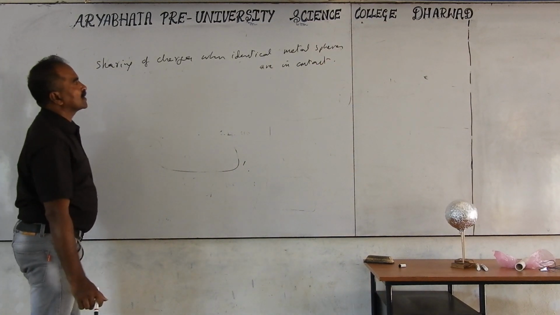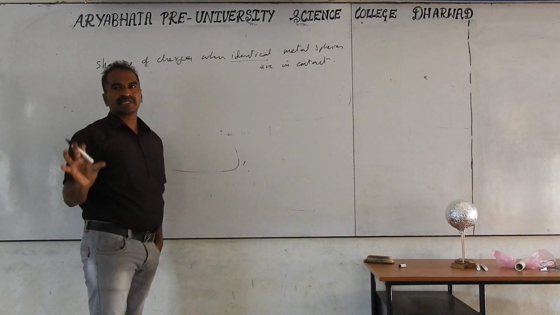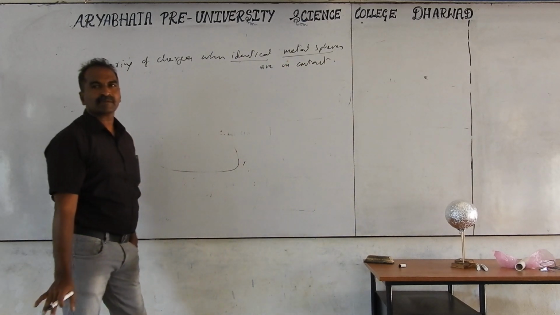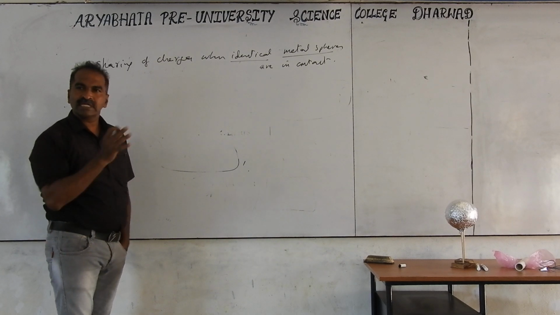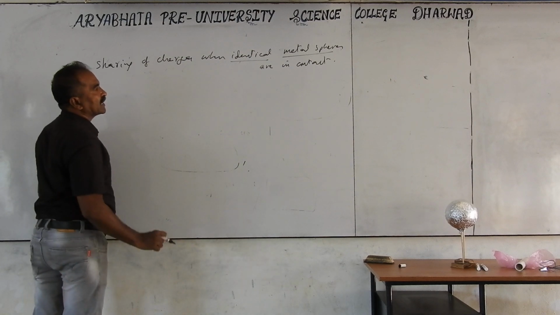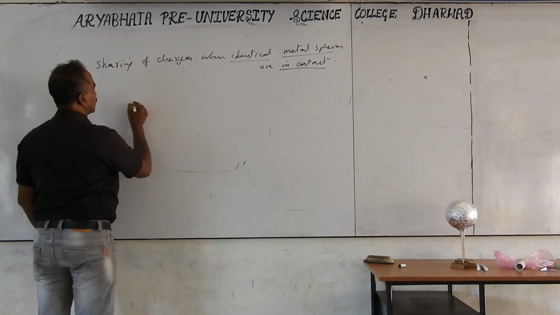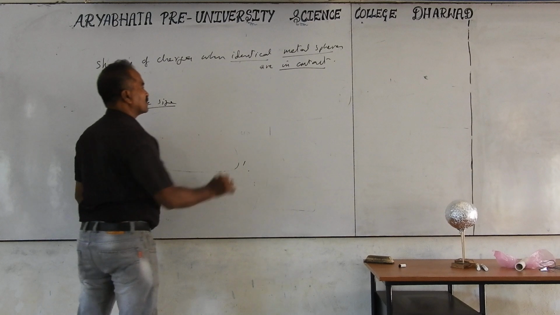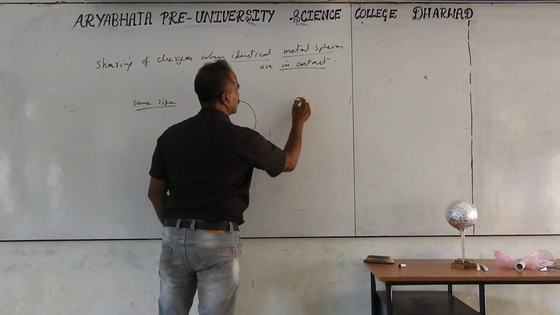Sharing of charges when identical metal spheres, identical, that means same size, same dimensions you take. Metal spheres means conductors you use. Any metal, it does not matter what type of metal you are taking, iron, aluminum, whatever material. All metals have similar properties in electrostatics. Metal spheres are in contact, touching. Identical means same size, same radius, you have to take. We are taking one metal sphere and another metal sphere.